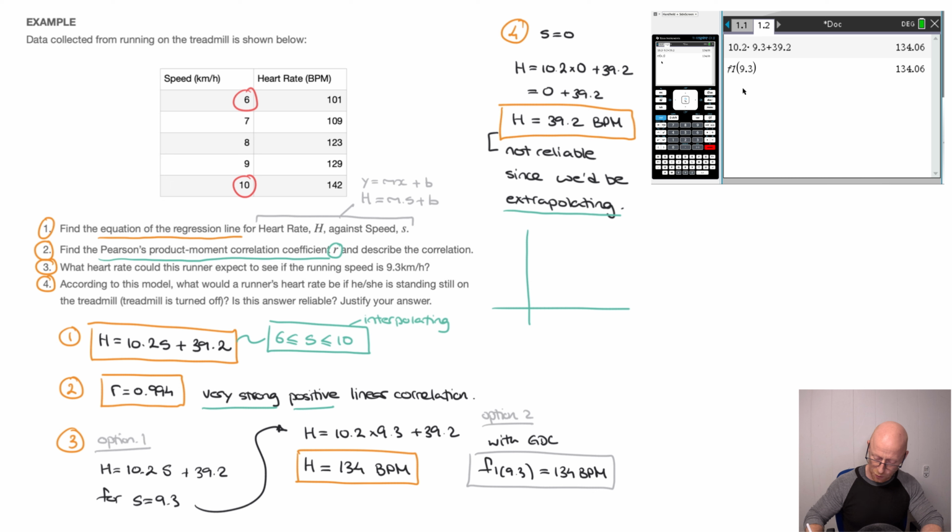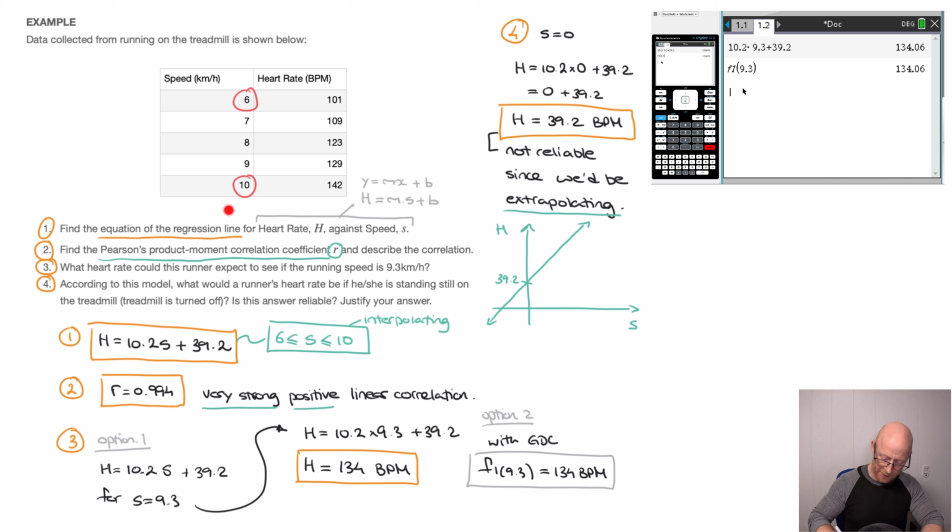We'd have a quick XY grid, although it wouldn't be X and Y. It would be S and H here. And the regression line would look something like this. There we go. It goes upwards as we go from left to right. Remember, I know it goes upwards because the correlation coefficient here is positive, and the gradient here is 10.2. And I also know where it crosses the y-axis, or I should say the h-axis. Indeed, that would be at this value here, 39.2. So I could label that really quickly. That value there is 39.2.